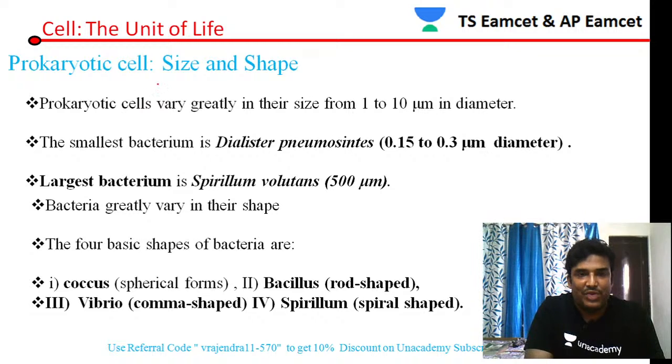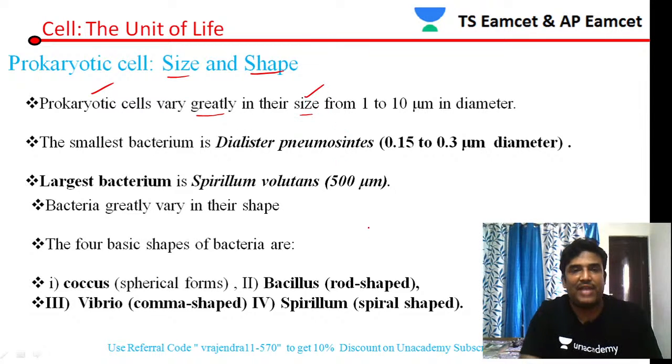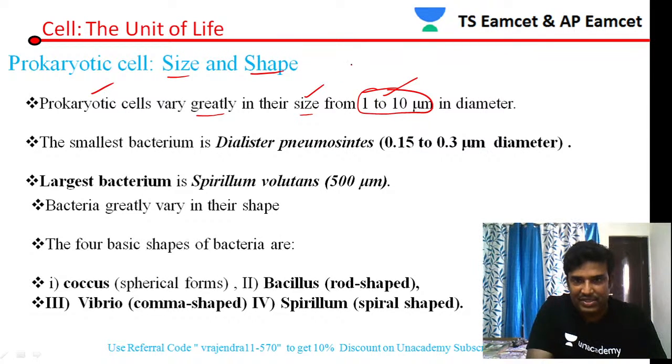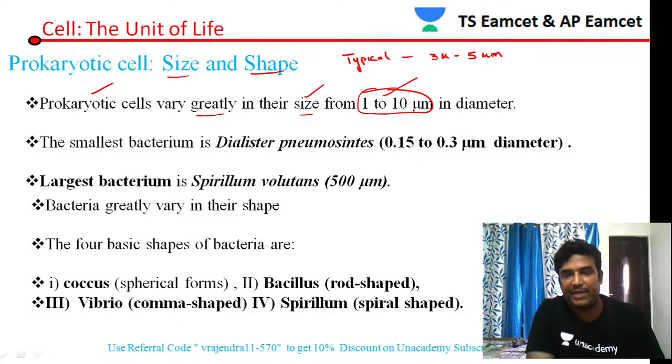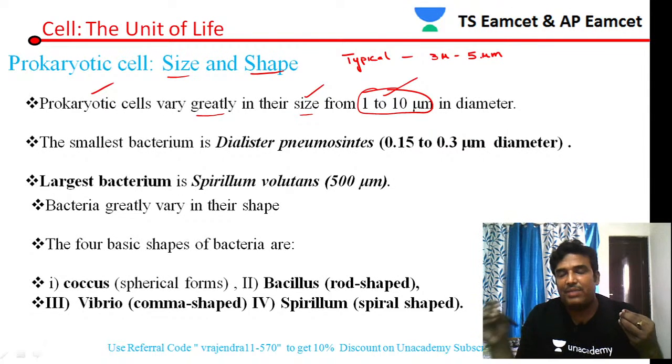Let us see the shape and size of prokaryotic cells. Prokaryotic cells vary greatly in size, no doubt about it. The size of a prokaryotic cell may range from 1 to 10 microns. In our book they write about typical bacteria: typical bacteria size ranges between 3 microns to 5 microns. Prokaryotic cells like bacteria may range in size up to 1 to 10 microns.